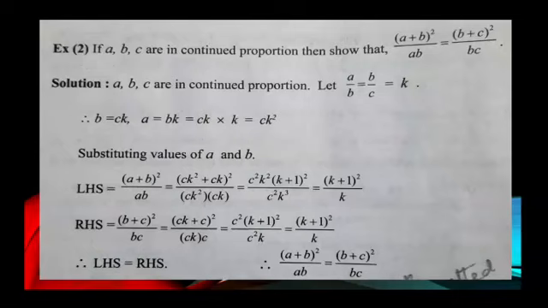Dear children, example 3 and example 4 on page 76 is omitted.